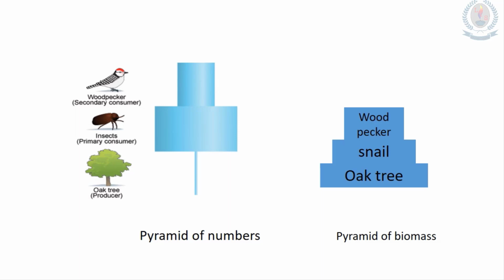Look at the pyramid of biomass. It shows the normal pyramid shape. Why is that? We know the mass of the oak tree. So what is the meaning of biomass? Yes, biomass is the total mass of the organisms. We know it is a very large tree, so it has the highest mass. Compared to that, the insect has lower mass and the woodpecker has the least mass. So the pyramid of biomass shows the pyramid shape.